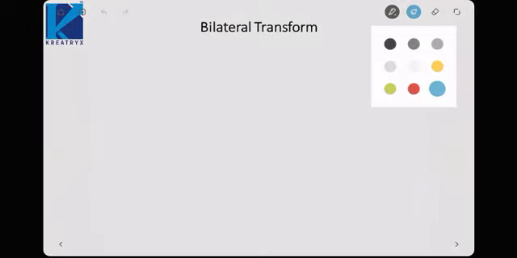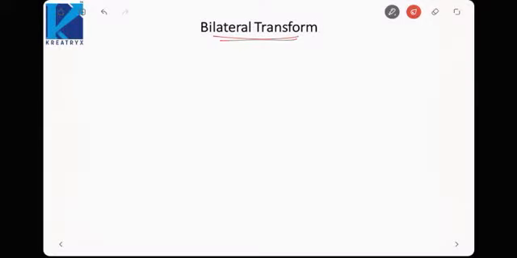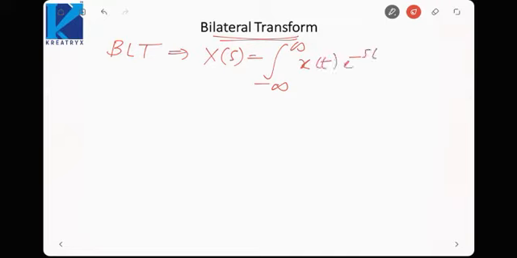Next, we define the bilateral Laplace transform. The Laplace transform can be of two types, bilateral and unilateral. First we are seeing the bilateral Laplace transform. Bilateral means on both sides of the time axis, that is, t can be negative as well as positive. So the bilateral Laplace transform is defined as X(s) equals the integral from minus infinity to infinity of x(t) e raised to the power minus st dt.